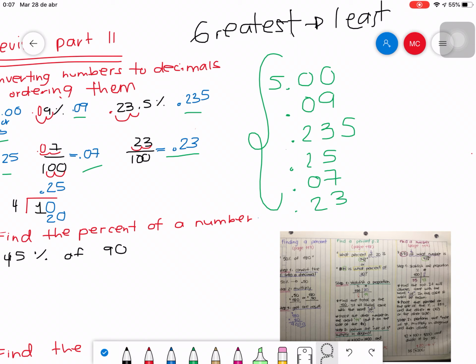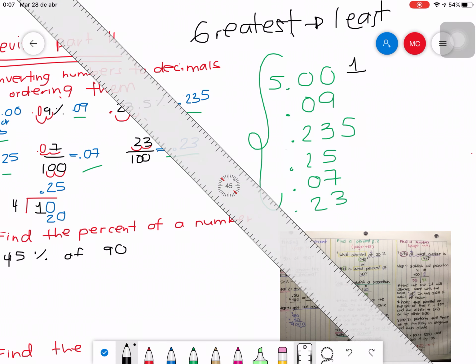What you can do if you are having trouble with this is comparing each column of the numbers. Look at the first column. None of these numbers except for the first one have a whole number. So that means, of course, this is the greatest one. So that is my first one because it's the greatest. And then I compare, let me move it.